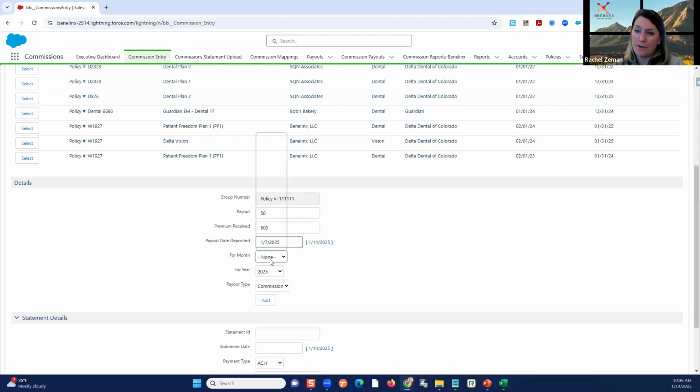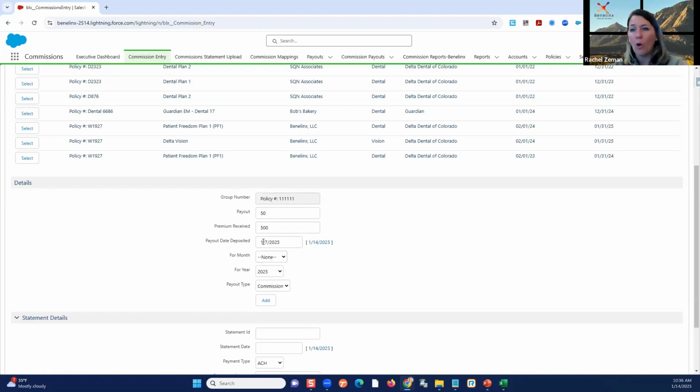The month and year is important, right? So we can track cash-based accounting and we can track accrual-based. What's the difference? The day I receive the funds is cash-based. This is what we're tracking here. But we also want to know, well, what was it for? What month was it for?